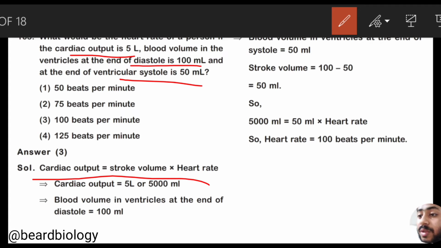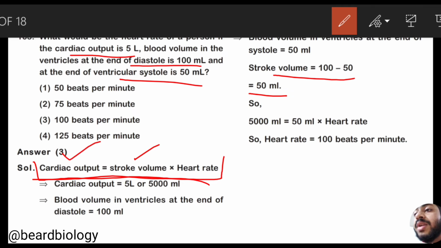If you don't know this formula, you cannot answer this question in the examination hall. The main formula is cardiac output is equal to stroke volume into heart rate. The stroke volume is nothing but end diastolic volume minus end systolic volume. That means 100 minus 50 ml, that is 50 ml. This is the stroke volume.